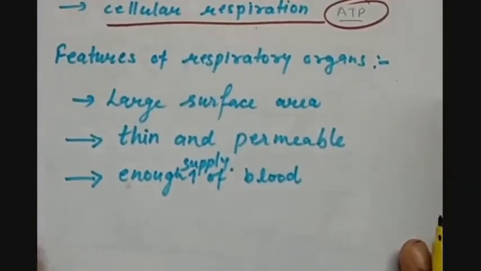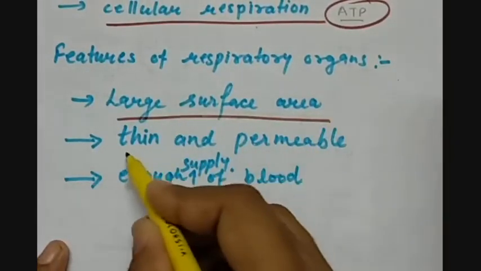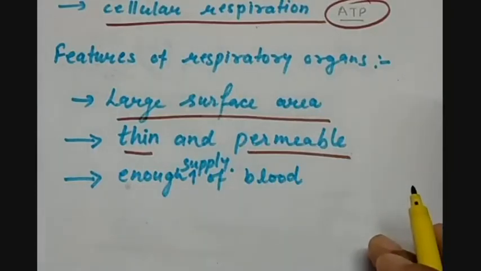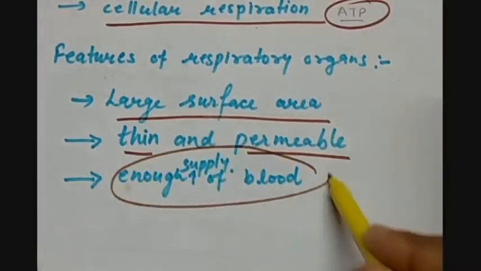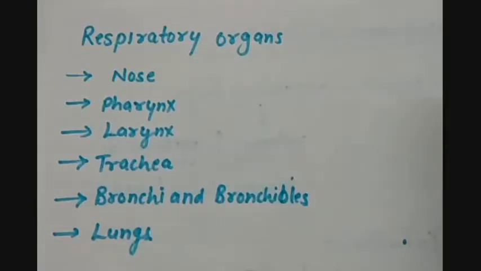Now, what are the features of a respiratory organ? There should be a large surface area, a thin and permeable membrane, or their walls should be very thin so that gas exchange can easily take place, and there should be enough supply of blood. The lungs perform the gas exchange, but there are more parts under the respiratory organs.